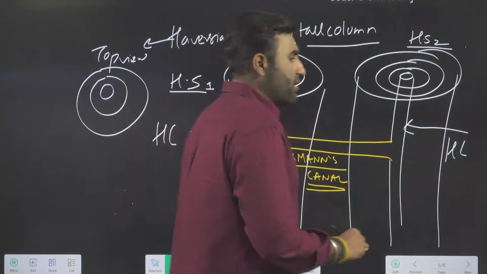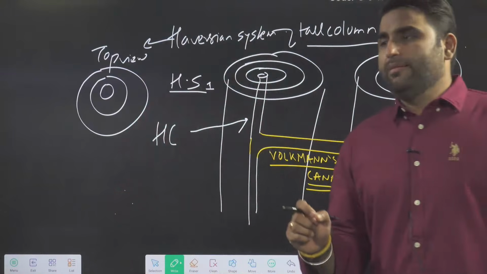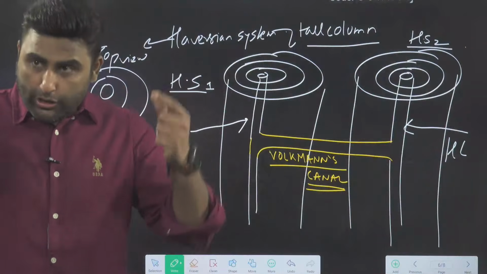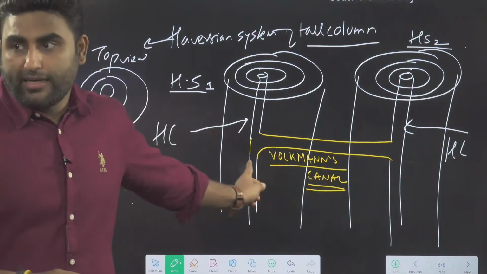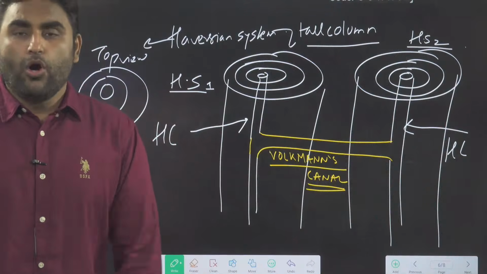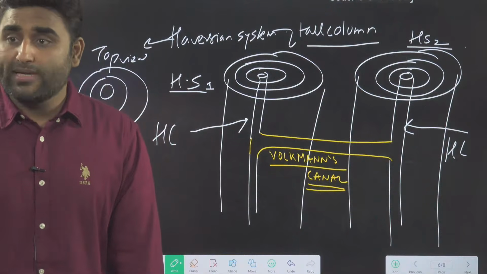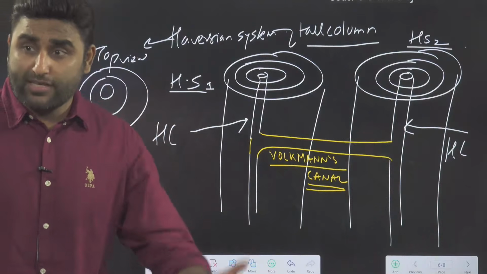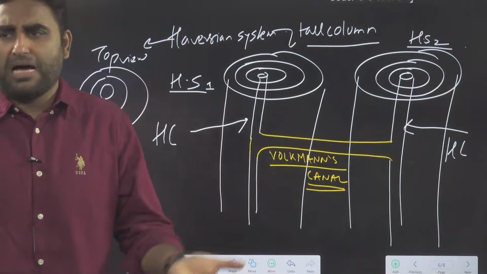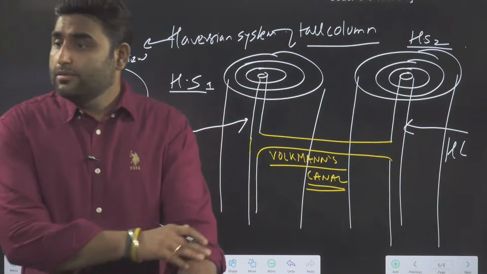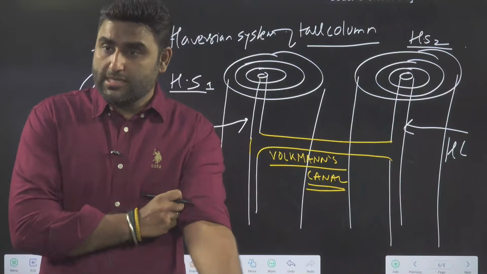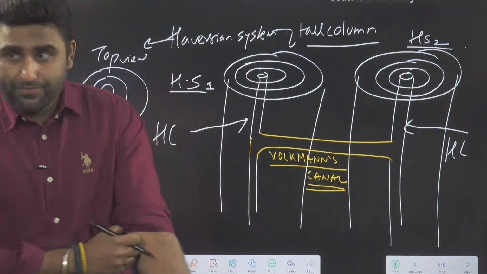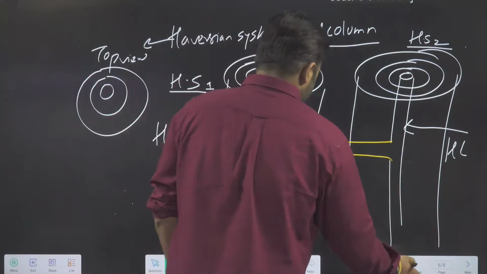Again, this is a very important PYQ. So, two or different Haversian canals are interconnected by a horizontal canal called the Volkmann's canal. This is also a very old PYQ, so you never know. If this year they want to ask some tough question, they may ask. Because as a student of NEET, you should know this. Are we clear with this, everyone? Yes or no?